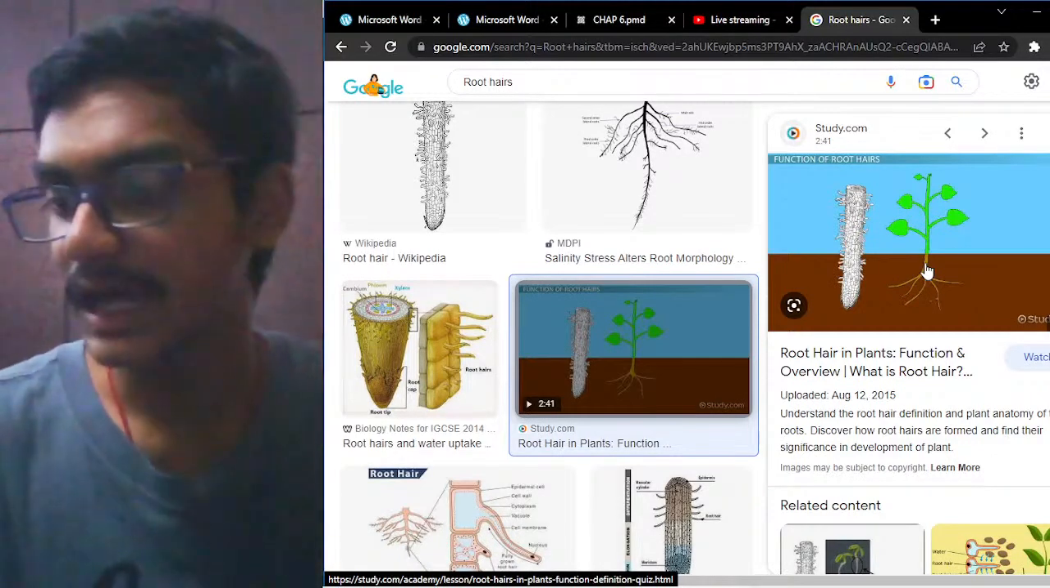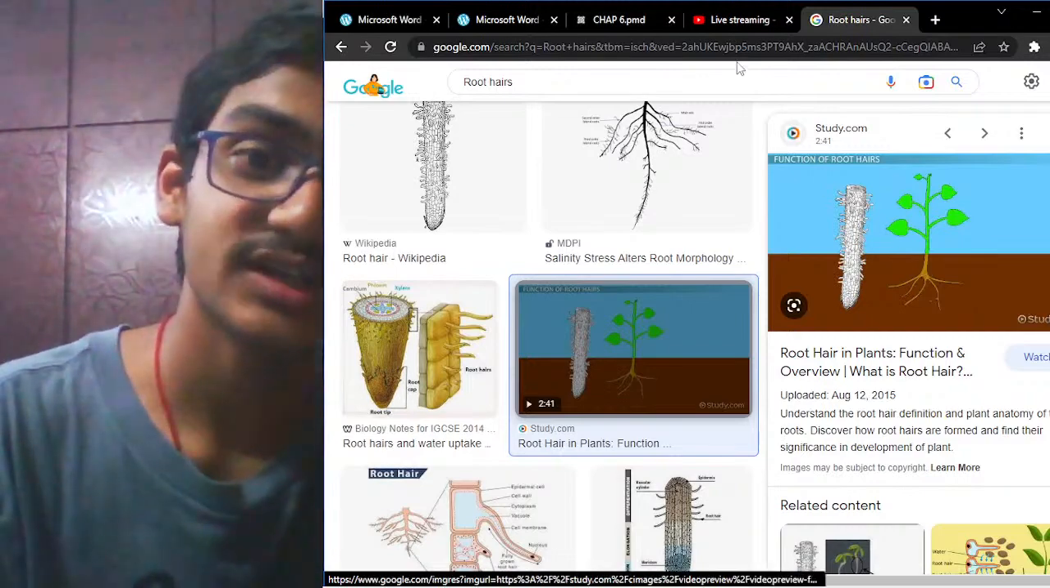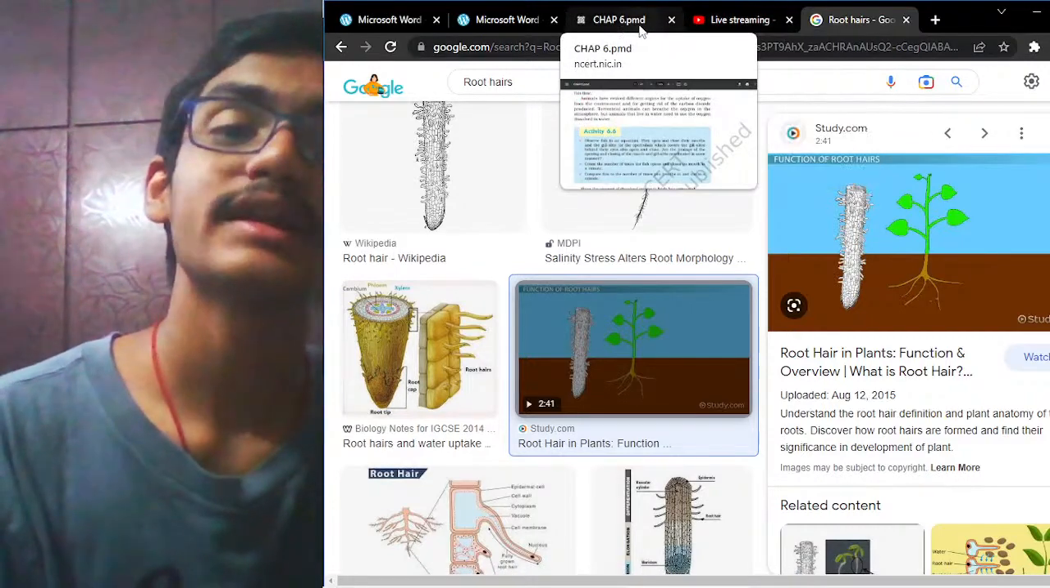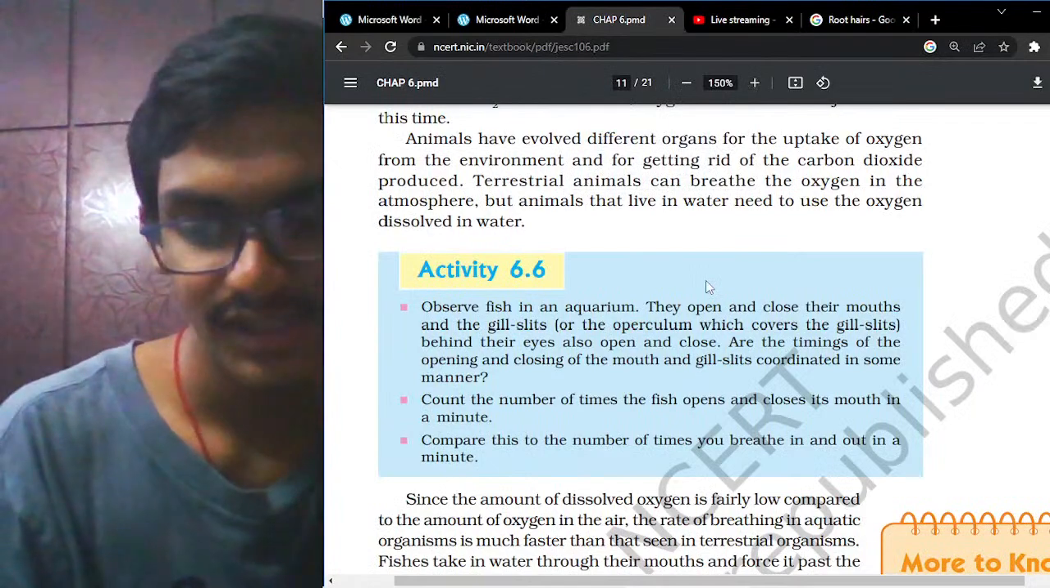I think now you've got a clear understanding of how respiration takes place in plants, and what the different types of respiration are that we have seen now.